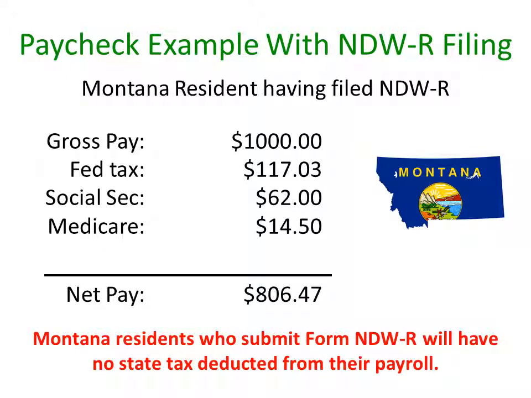This example shows a paycheck of a Montana resident that has filed an NDWR. Note that no Montana state tax is deducted because UND is not a registered employer in the state of Montana.